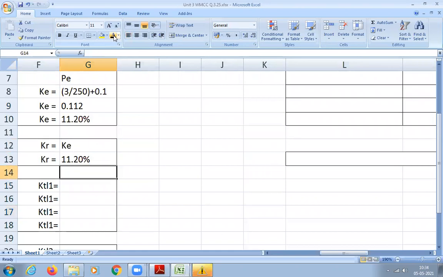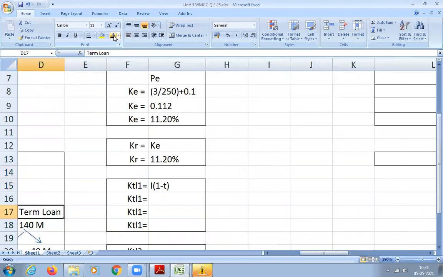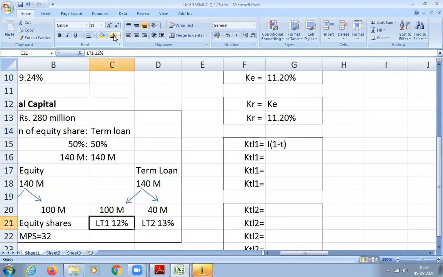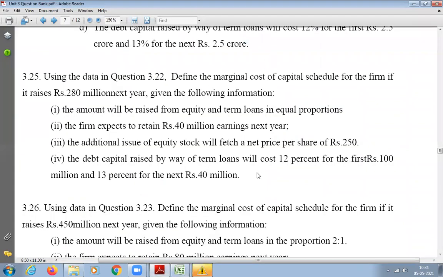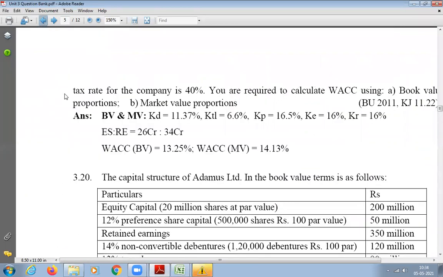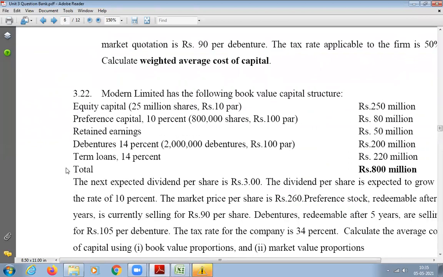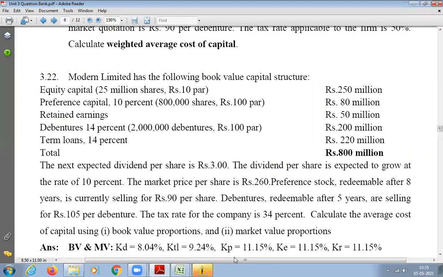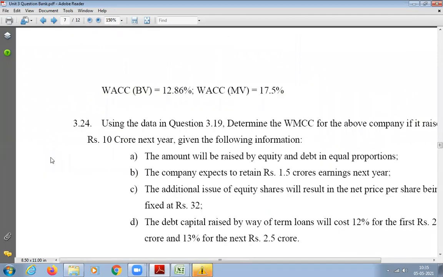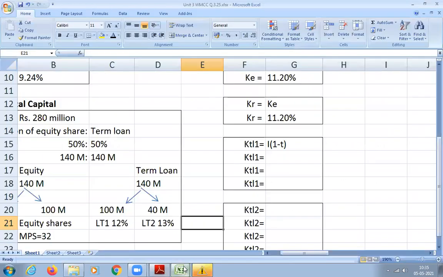Next, you have to calculate term loan 1. What is the formula? I into 1 minus T. So how much is I? 12%, 0.12. Remember this: term loan 1 is 12%, term loan 2 is 13%. And what is the tax rate? 34%. It is not given in the question; it's in the previous question. We have to refer to the previous question and check. So the tax rate is 34%. Is it visible, students? Fine, we will take T as 34%.